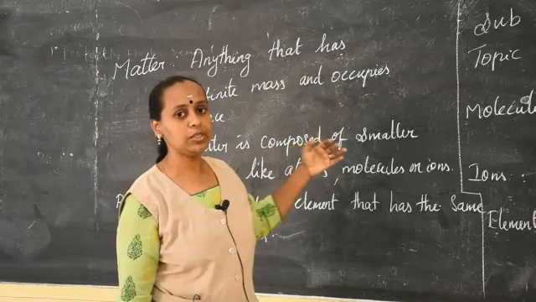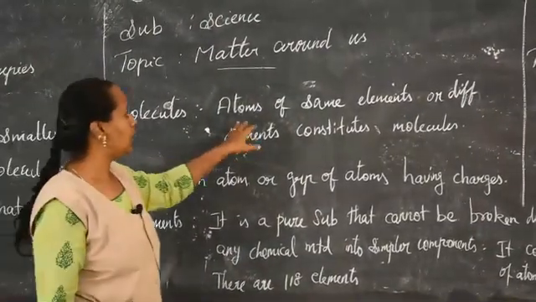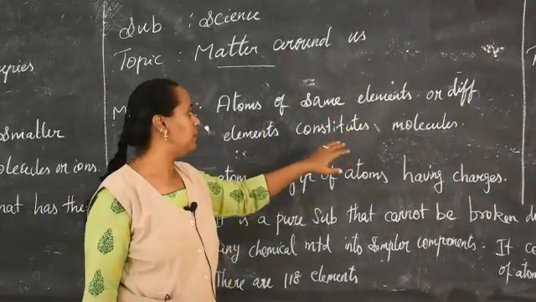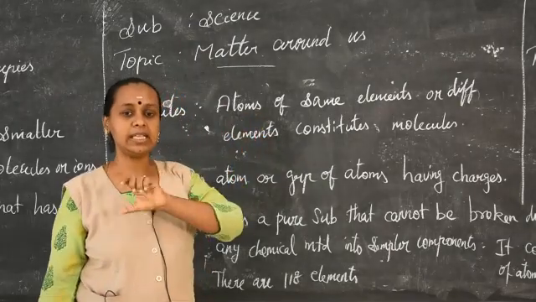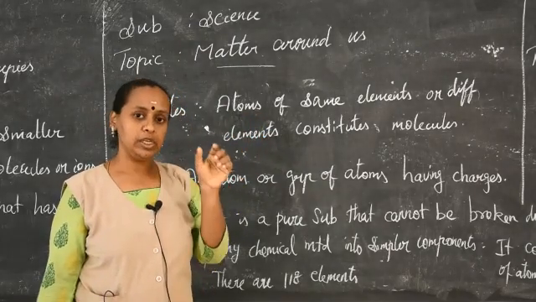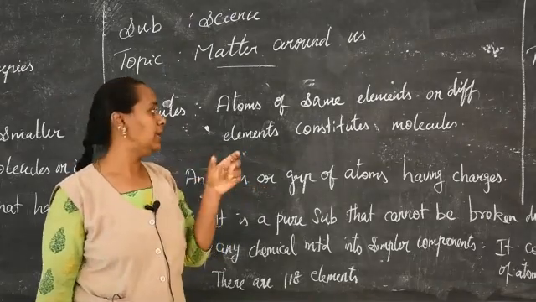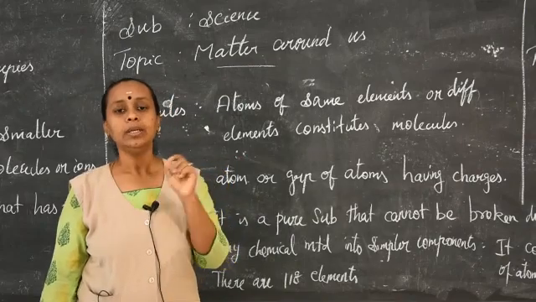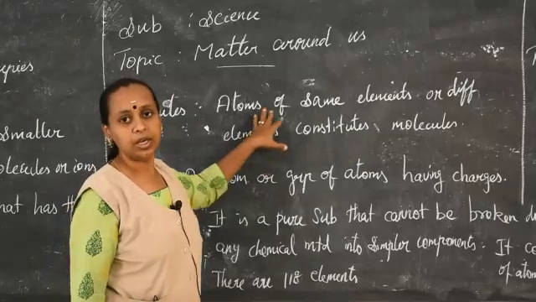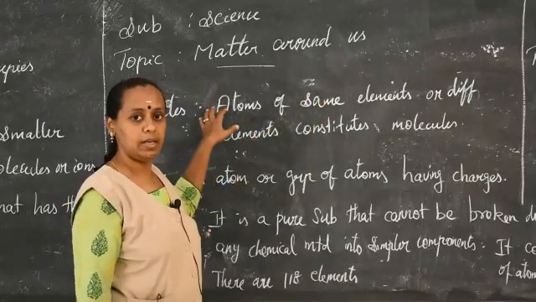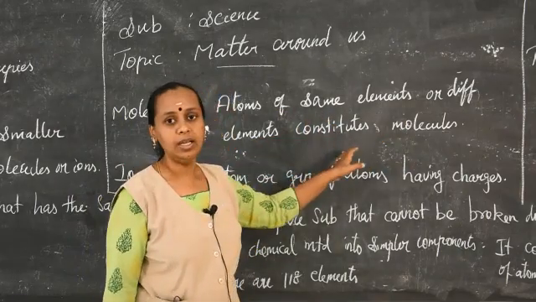Now next we are going to see what molecules are. A group of atoms of the same elements or different elements constitutes a molecule. For example, as I said, in a gold bar all the atoms will be gold. When I take some other molecule like water, H2O, it has hydrogen atoms as well as oxygen atoms, so it constitutes a molecule. So what is a molecule? Atoms of the same elements or different elements constitute a molecule.